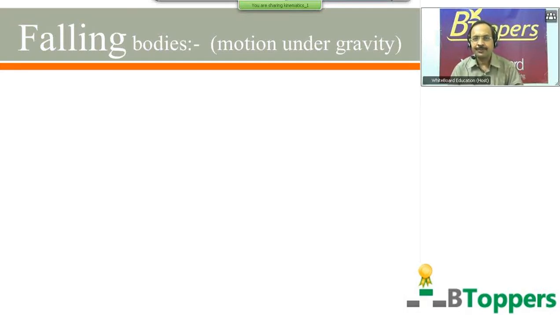So while solving numerical problems on falling bodies, in most of the problems, usually you are given the value of acceleration due to gravity, small g. In some of the problems, it may be given as 10 meter per second square. In some of the problems, it may be given as 9.8 meter per second square.